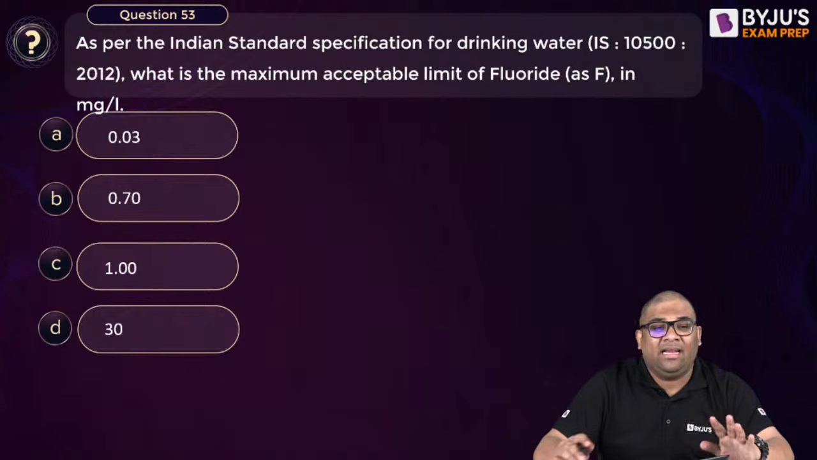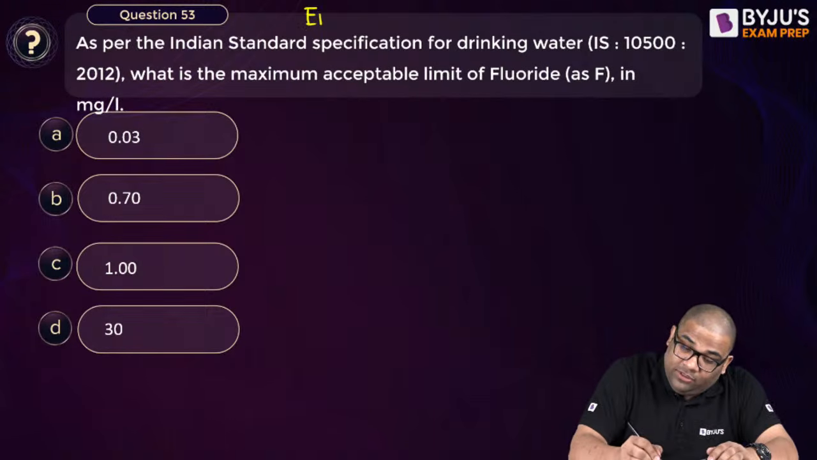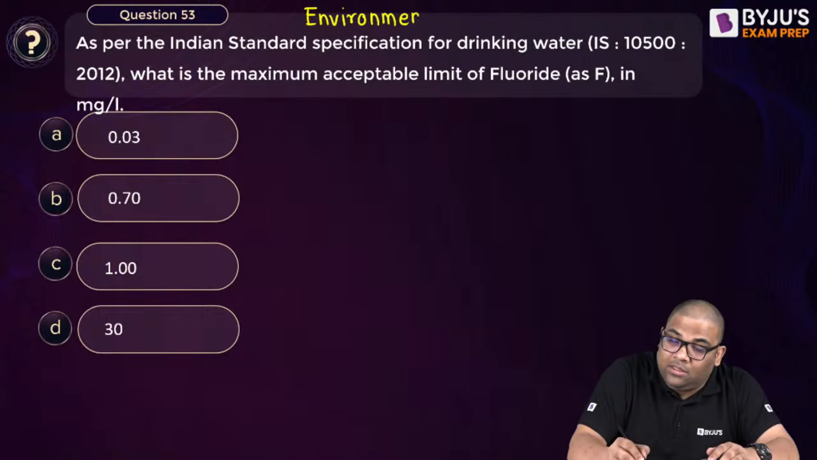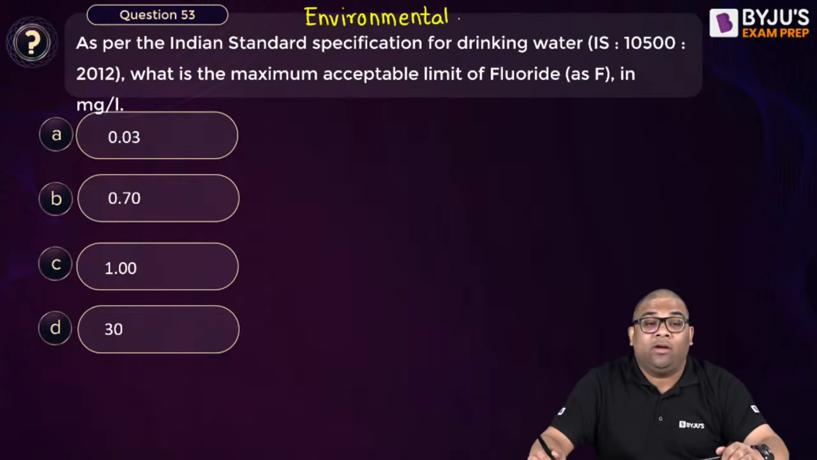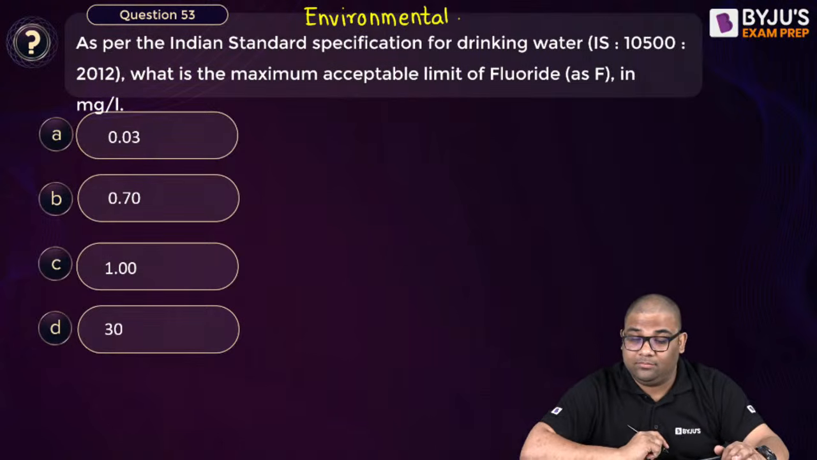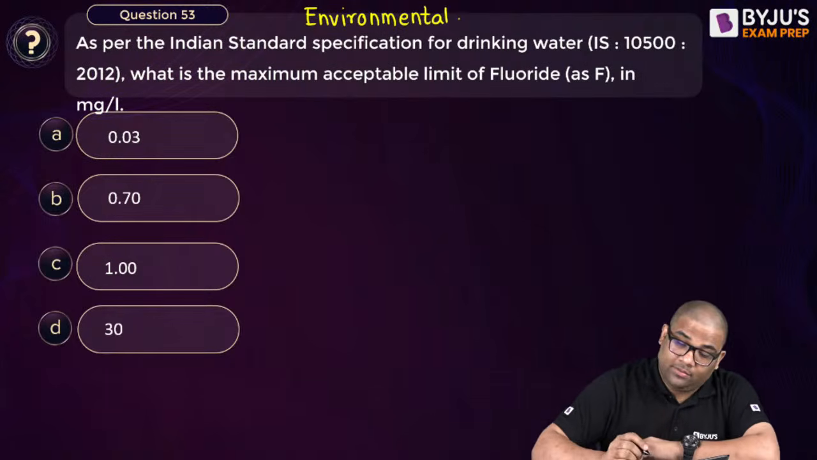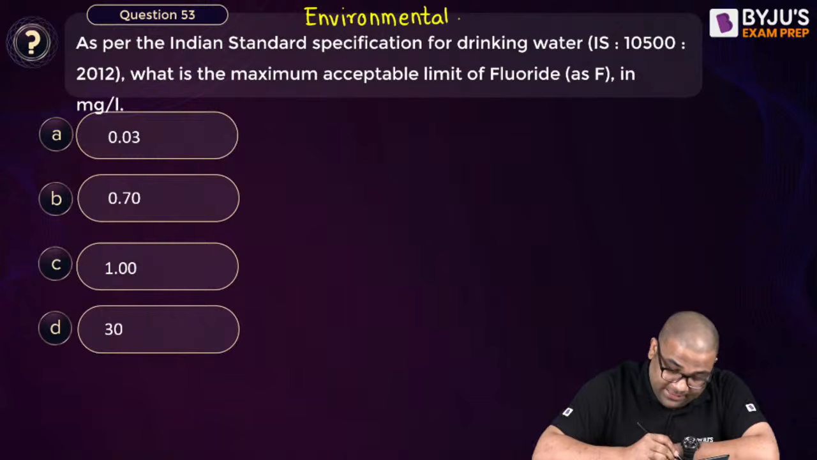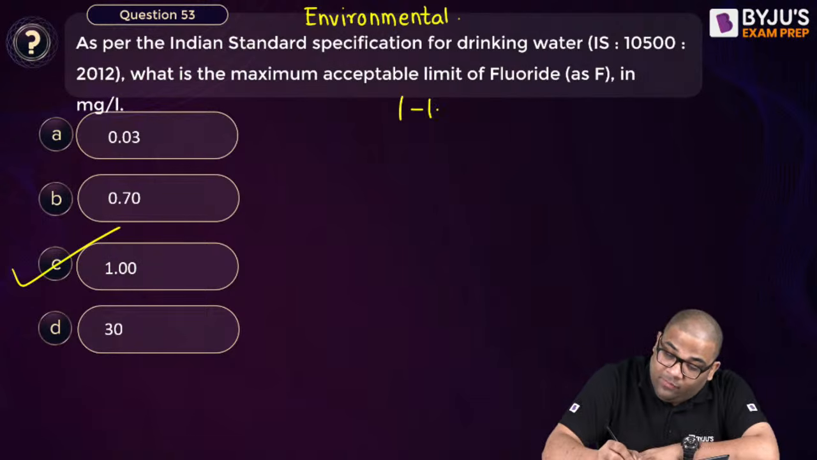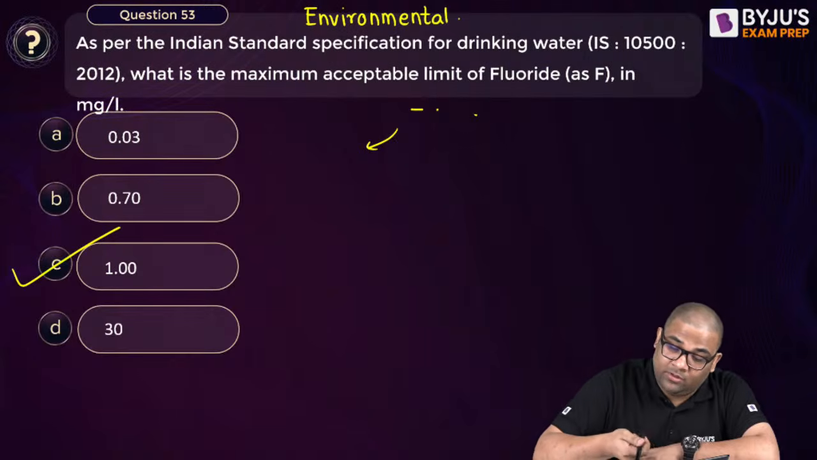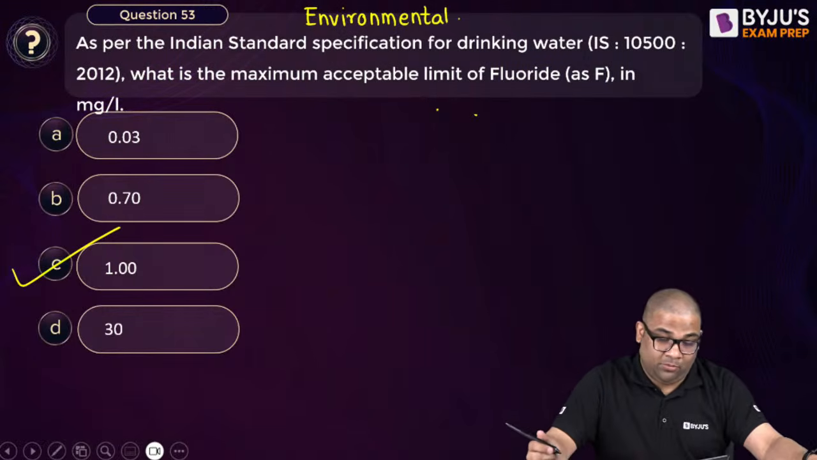53. Okay, direct question from environment. Direct question. What is the maximum acceptable limit of fluoride? Environmental engineering. Straightforward. Yes, it will be 1 to 1.5. Okay. 1 is permissible, 1.5 is cause for rejection. So 1 I can say is in the given options.